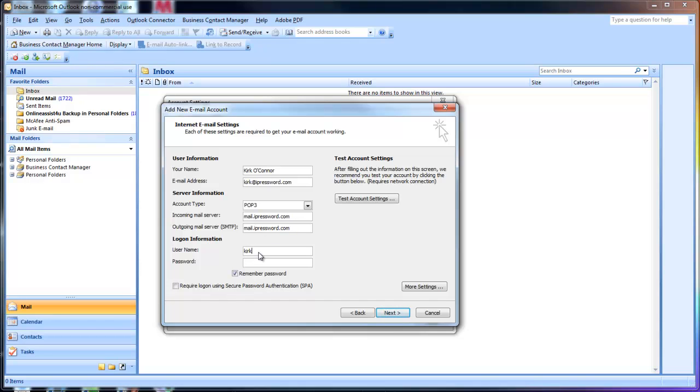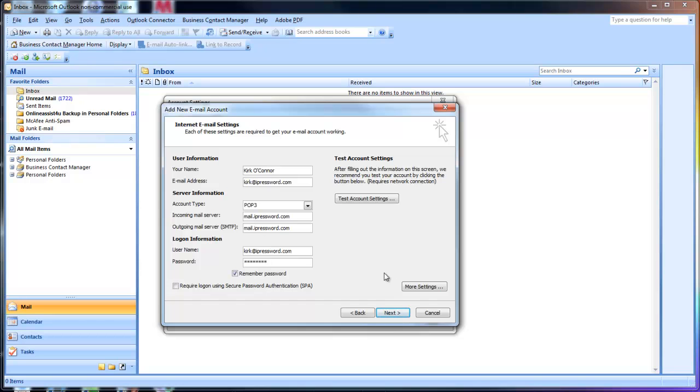Your username in most cases will be the same as your email address. Now some of the stuff that gets sent out will have a plus there instead of the @. I would normally use the @ myself, but the plus should work if you are sent that in your documentation. And the password, you will have been sent a password as well. Okay, so we also have some other information that'll be sent out to you along the lines of ports and requires authentication and those sort of things.